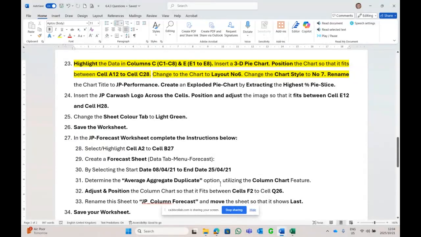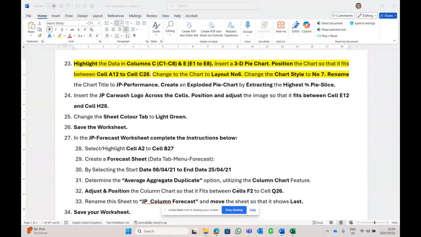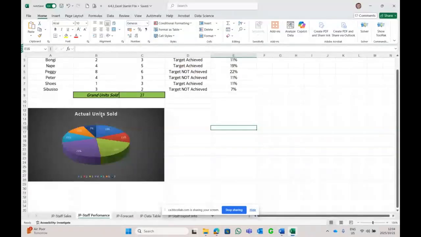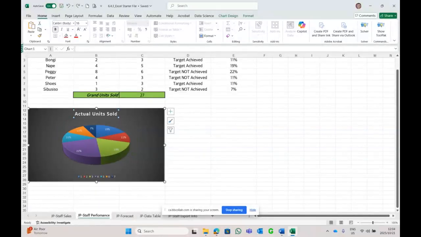Rename the title to JP Performance. Okay, we're going to type a new heading in, and I'm going to copy and paste it, but in the exam you need to type it. So let's go back to that sheet. In there, delete that. Oops, I made a mistake. Now let's undo. We don't delete, we backspace, and we type it in, but I'm going to be lazy and Control V to paste it in. JP Performance. Okay.